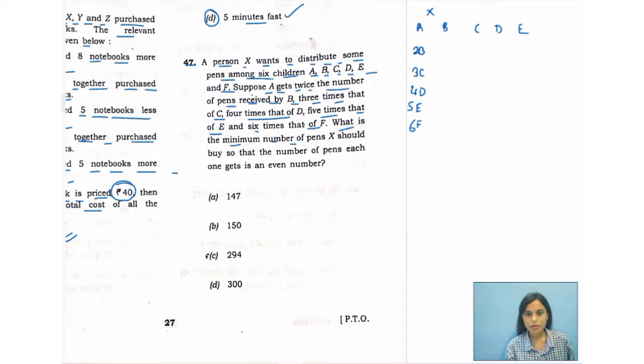What is the minimum number of pens X should buy so that the number of pens each one gets is an even number? Your answer would be option C, that is 294. Let's move over to the next question.